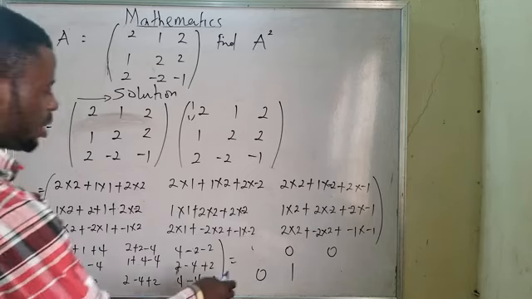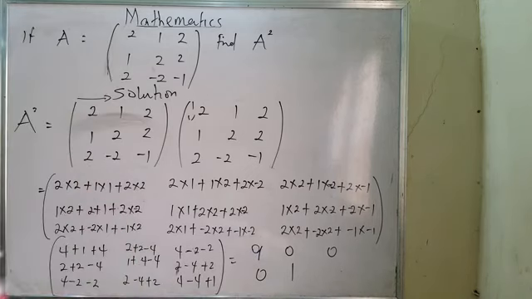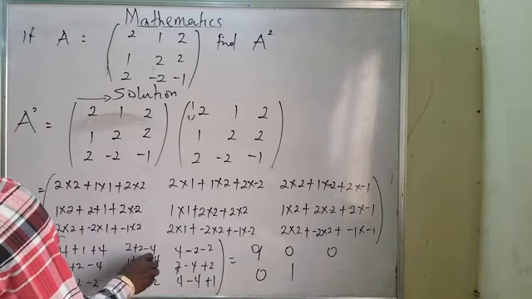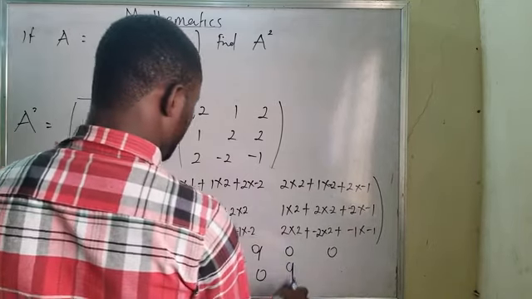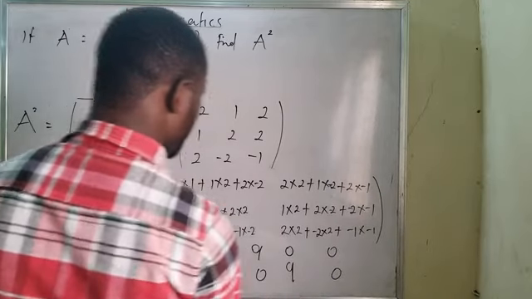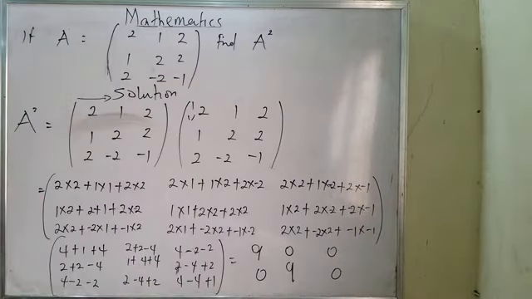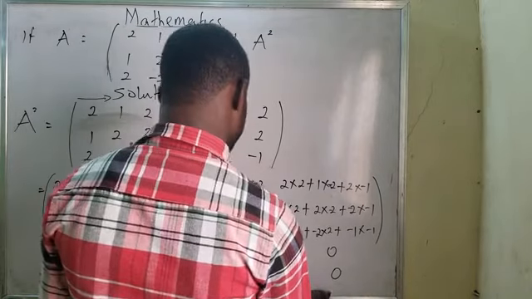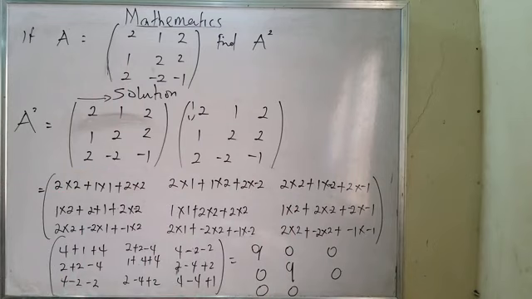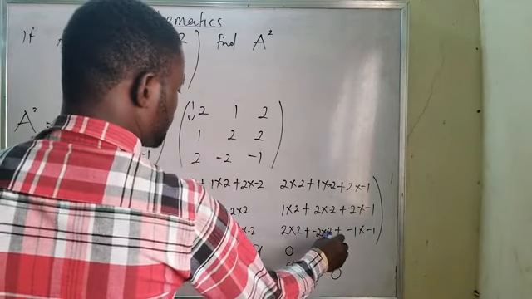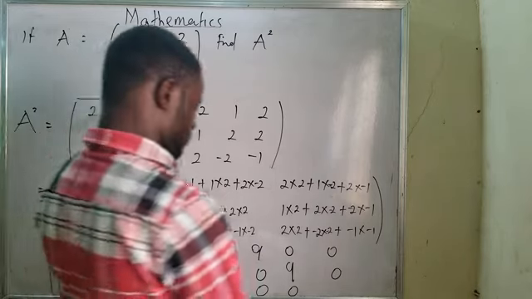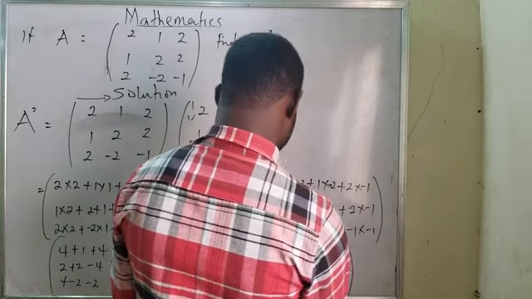Yes, that will be 9. Now, this one will give me 9 also. There is no plus. This one will give me 9. This one will give me 0. This one will also give me 0, and plus, plus, plus. This is plus. Yes. It means I'll be talking about, yes, which is going to be 9. 9. That is my answer.